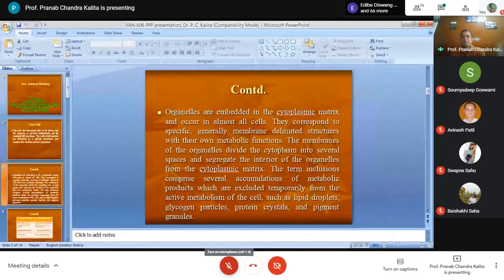For example, lipid droplets, glycogen particles, protein crystals, pigment granules. So inclusions are byproducts of cell metabolism, and organelles are membrane bounded structures which perform their specific functions.